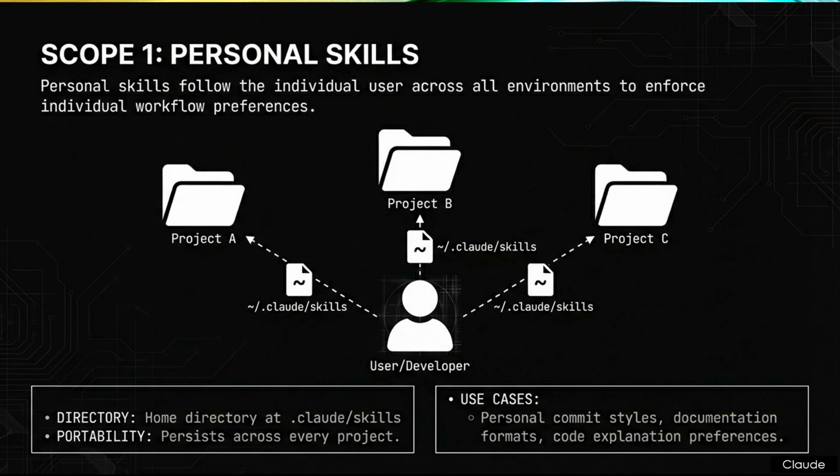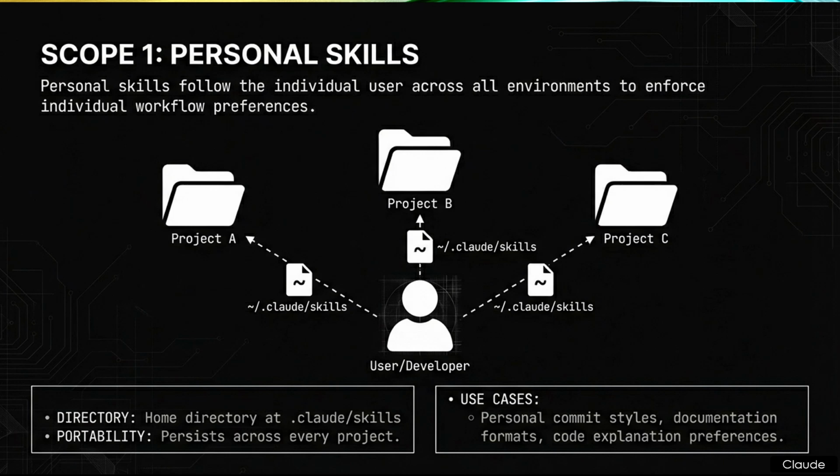Personal skills reside in the user's home directory, specifically at ~/.claude/skills. Establishing a clear layer of cross-project portability, similar to a traditional dotfile configuration. Yes, the diagram illustrates this portability by showing a single developer at the center, with their skills persisting across Project A, Project B, and Project C. The specific use cases listed for this scope include personal commit styles, documentation formats, and code explanation preferences.